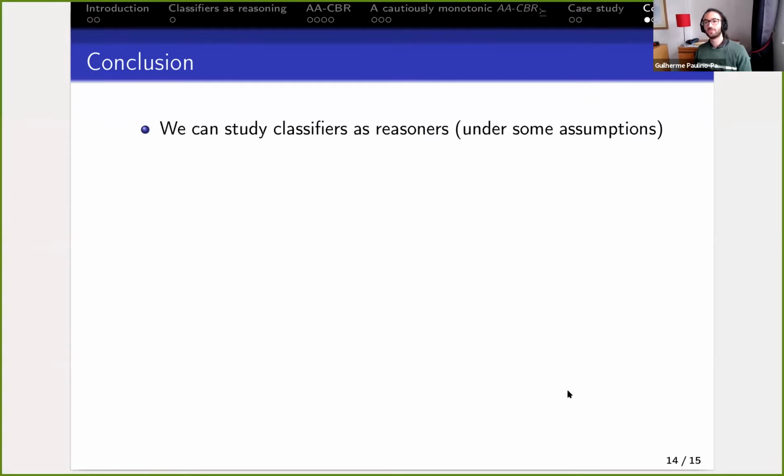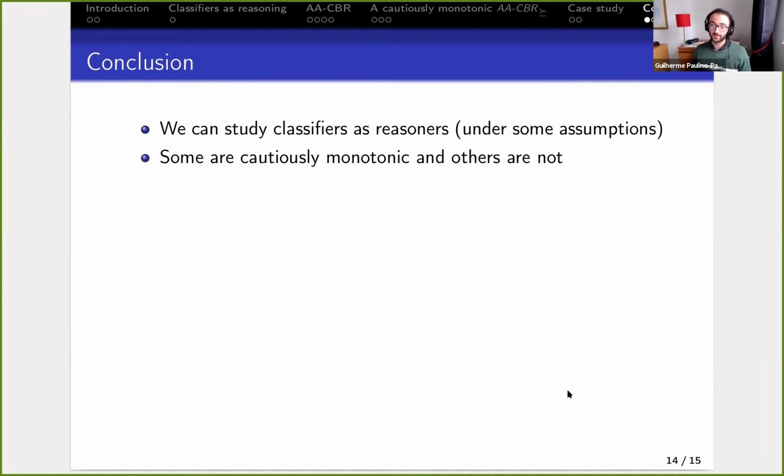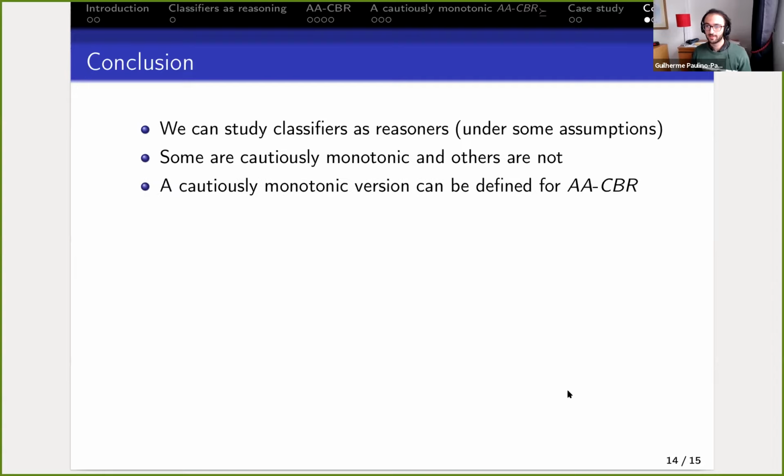So to conclude, under some assumptions, we can study a classifier as a reasoning system or as an inference relation. And we can think of classifiers as being cautiously monotonic or not cautiously monotonic. And for the specific case of ACBR, we can define a cautiously monotonic version.